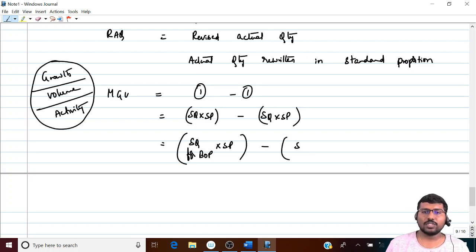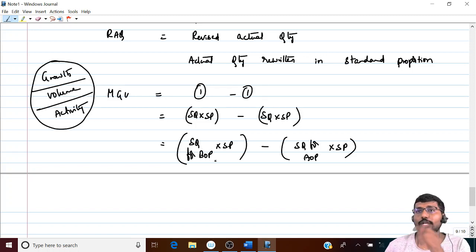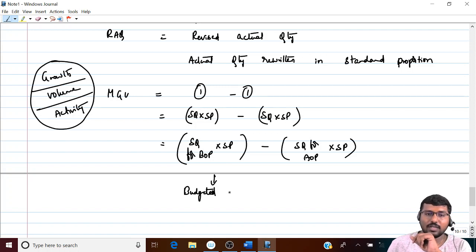Here it is SQ for AOP into SP. Correct? Standard quantity required for budgeted output into standard price will give you what cost? Budgeted cost. Standard quantity for actual output into standard price will give you what cost? Standard cost. Quite a bit simple.